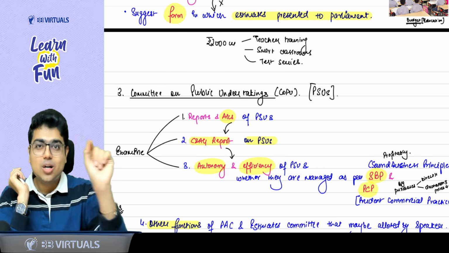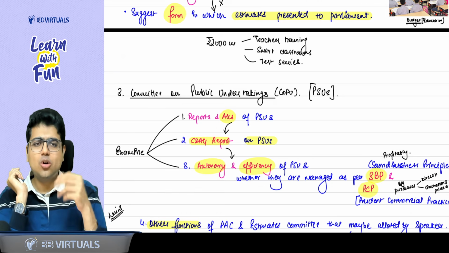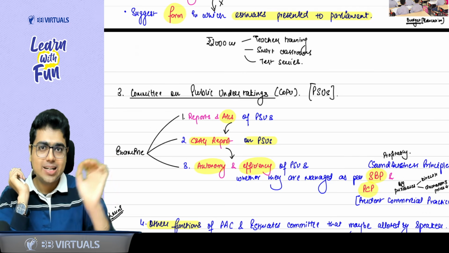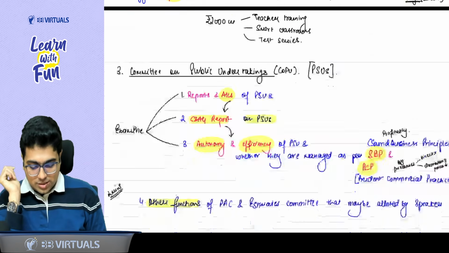PAC, Public Accounts Committee. But if in the question it is a public sector undertaking or a government company, you will choose COPU, Committee on Public Undertaking. ICAI can ask such type of MCQ, that's why I'm telling you. Now, sir, what is the work of COPU?